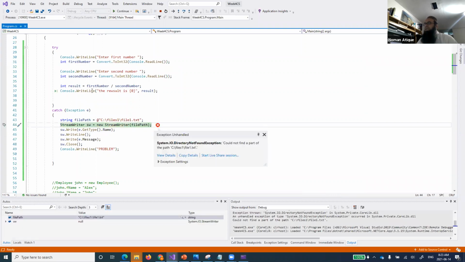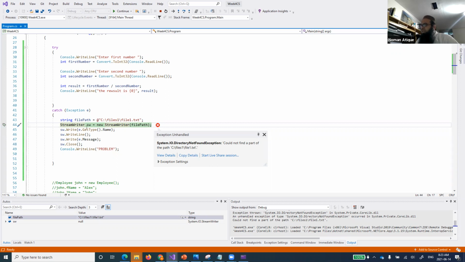Of course, why? Because there is an exception, and that exception is System.IO.DirectoryNotFoundException. It says the directory has not been found. It means there is a problem, because files1 is not a directory within my system. I only have the directory named files.